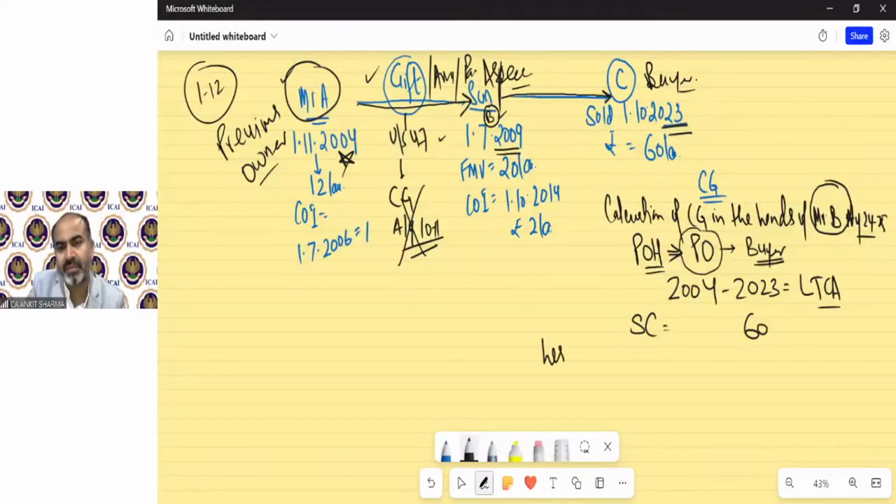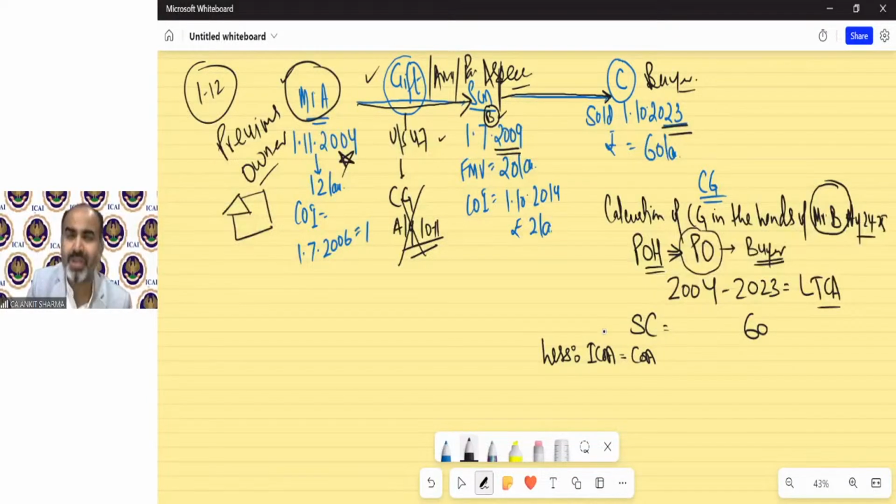Now let's do the indexed cost of acquisition. Why are we doing indexation? Because that is a long-term capital asset. Suppose it's a building. Clear? So now for the purpose of indexed cost of acquisition, we should take first of all the cost of acquisition.